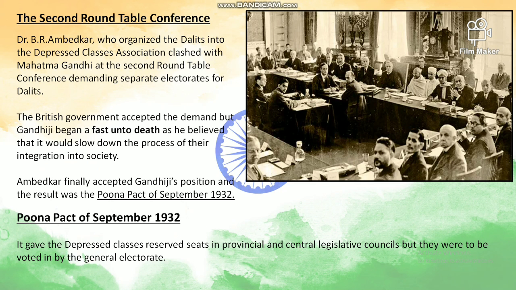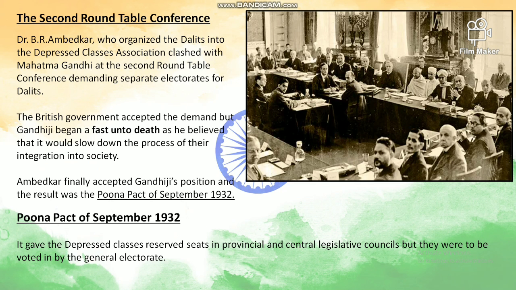Now, the British government accepted the demand because they were very happy to see that the Dalits were not uniting with the Congress. But Gandhiji began a fast unto death as he believed that it would slow down the process of their integration into the society. Gandhiji believed that, unless and until they are united, we would not gain independence. So Ambedkar finally accepted Gandhiji's position, and the result was the Pune Pact of September 1932.